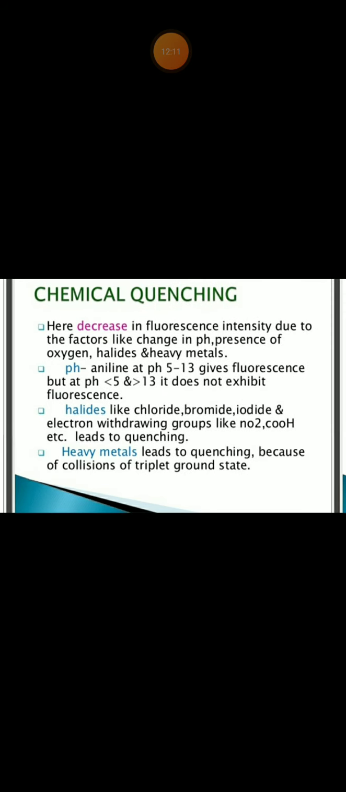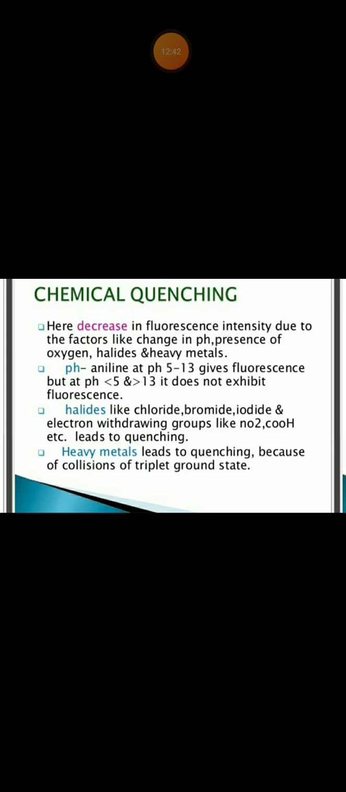Okay. And I have already told you about quenching, or how fluorescence is affected by quenching. What is this quenching? There is something known as chemical quenching. Here, there is a decrease in the fluorescence intensity due to factors like change in pH, presence of oxygen, halides and heavy metals. pH, what about pH? Aniline at pH 5 to 13 gives fluorescence, but at pH less than 5 and more than 13 it does not exhibit fluorescence. So, pH is very important.